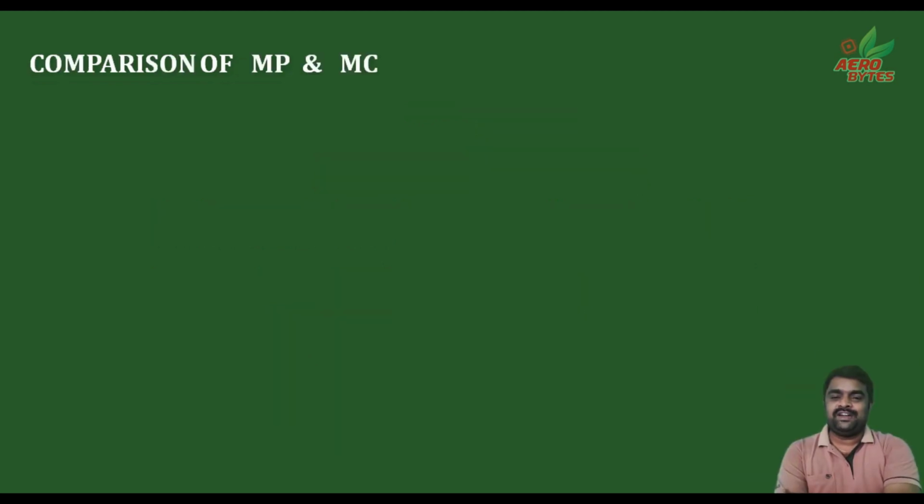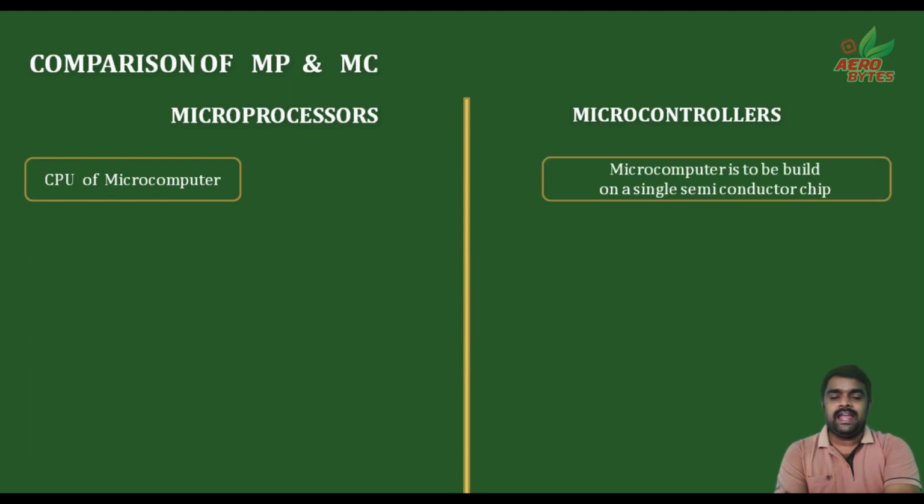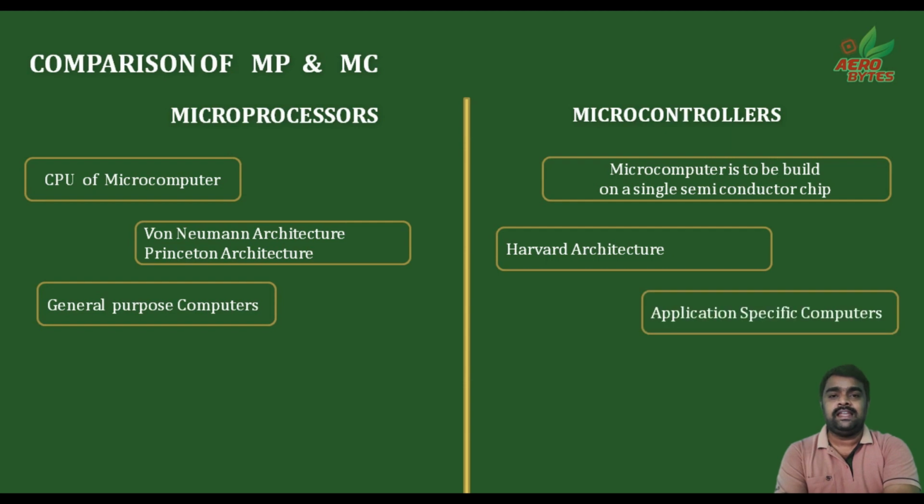The functional comparison of microprocessor and microcontrollers. The central processing unit of a microcomputer is called a microprocessor. The entire microcomputer built on a single semiconductor chip is known as a microcontroller. Microprocessors mostly belong to Von Neumann architecture or Princeton architecture. Microcontrollers mostly belong to Harvard architecture. Microprocessors are known as general purpose computers, but microcontrollers are mostly application specific computers.